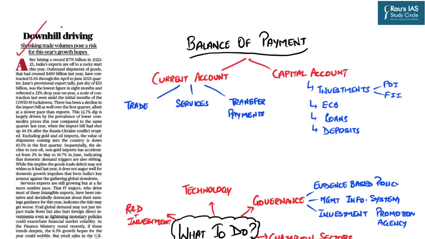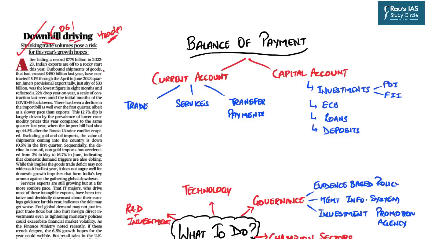This topic has appeared at page number 6. The topic reads Downhill Driving. Now, this topic is in the context of the recent issues which have been faced in our international trade. And this is the very immediate context of this topic, that recently the trade volume of India has shrunk. In this regard, in this article, there are a lot of data which have been presented.